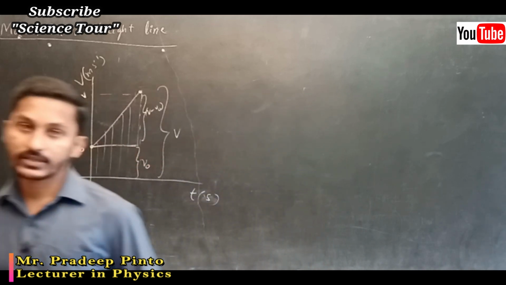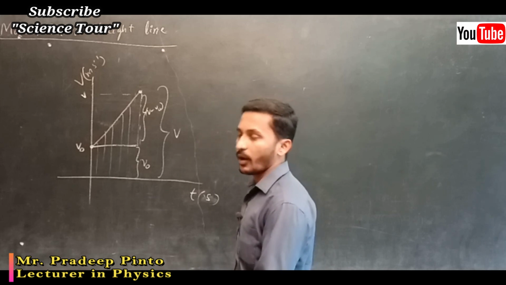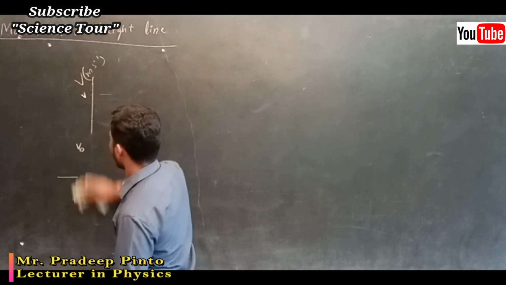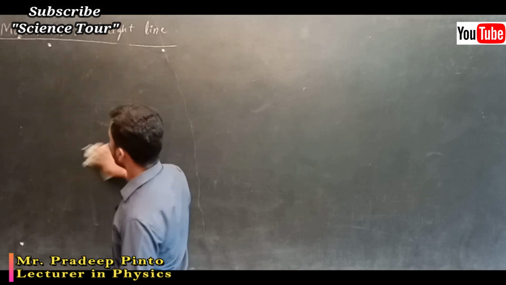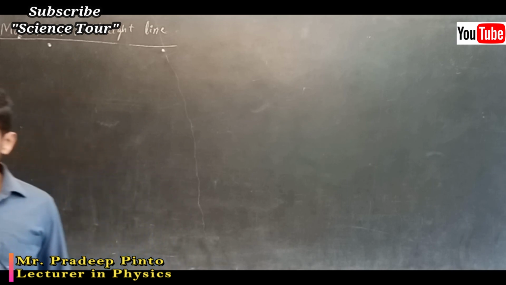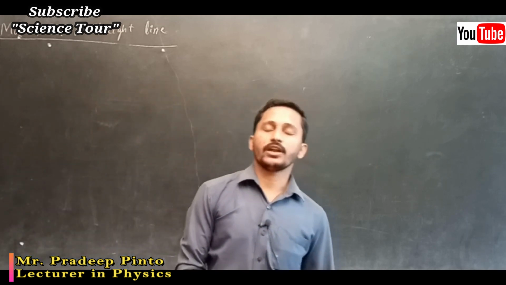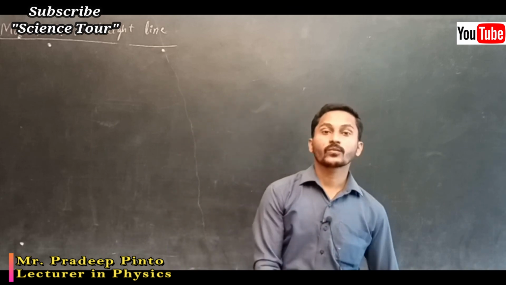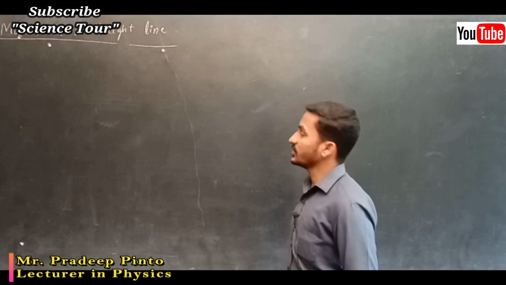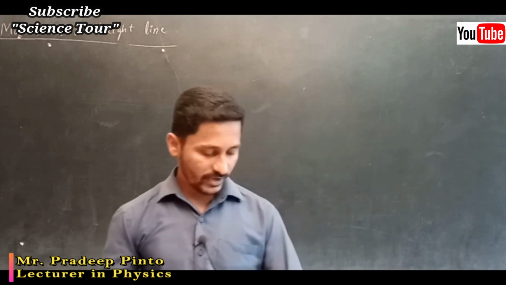We have derived those kinematic equations, which are very important in this chapter, and only one derivation may come. Area under the velocity time graph is nothing but displacement. It gives displacement.